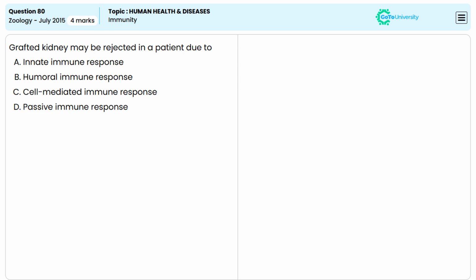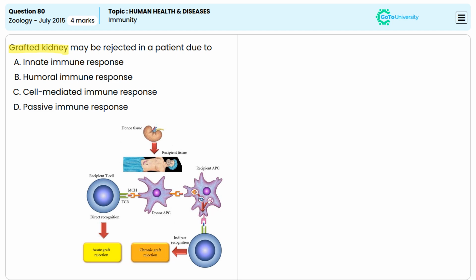Which among the following is the reason for the rejection of grafted kidney? When a kidney is transplanted from one individual to another, the immune system of the recipient may recognize the transplanted organ as a foreign body, leading to its rejection.